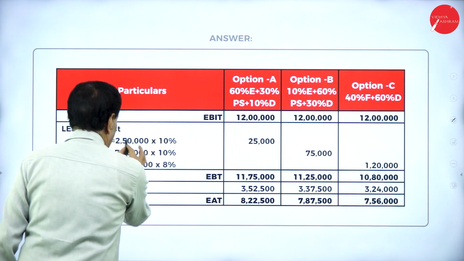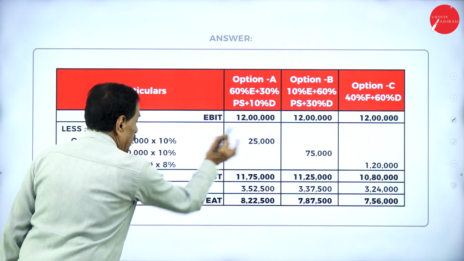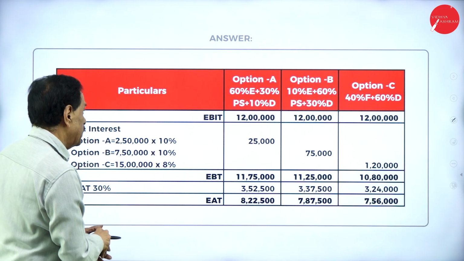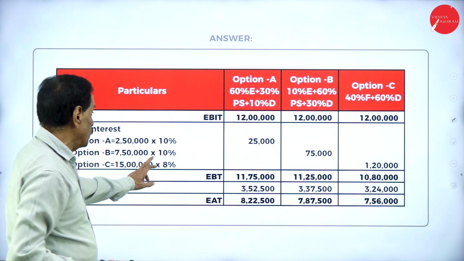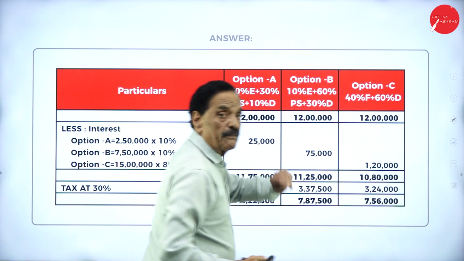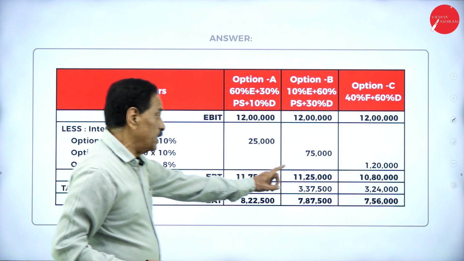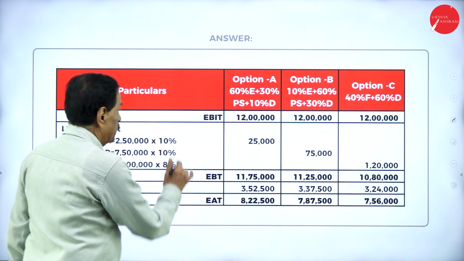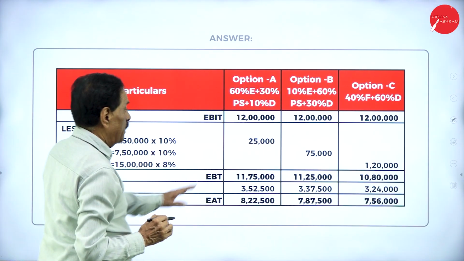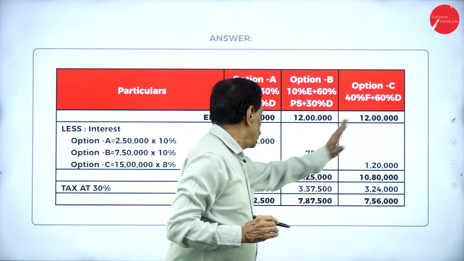So 2,50,000 into 10% means 25,000. Second, we have got debenture 7,50,000, 10% means 75,000. Third case, option C, 15 lakh, 8% is 1,20,000. This is your EBIT. Your EBIT is 12 lakh, 12 lakh, 12 lakh.